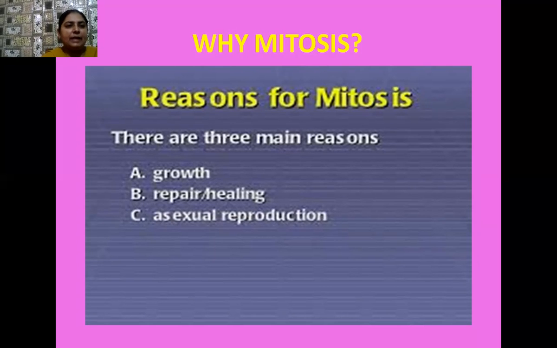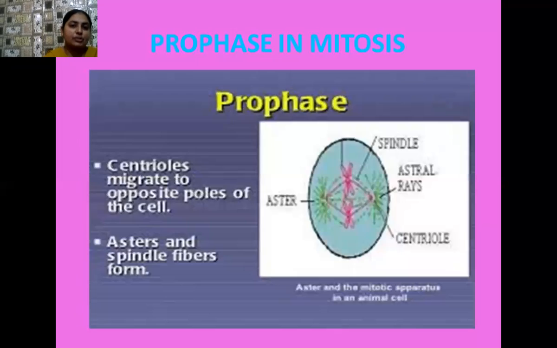And the third reason is that all the asexually reproducing organisms have mitotic cell division, because you know that the daughter cells which are formed are the true copy of their parent cells. Sometimes we can also use the word clones for them. So these clones came into existence because of mitotic cell division. So it is wholly and solely related with asexual reproduction.